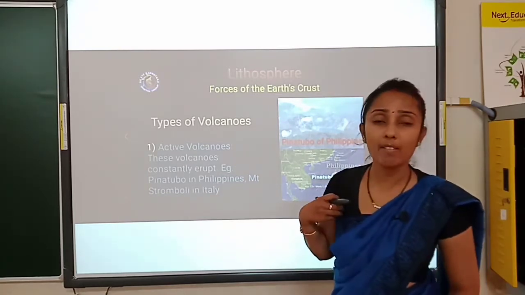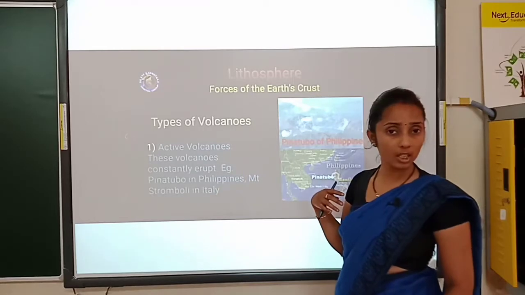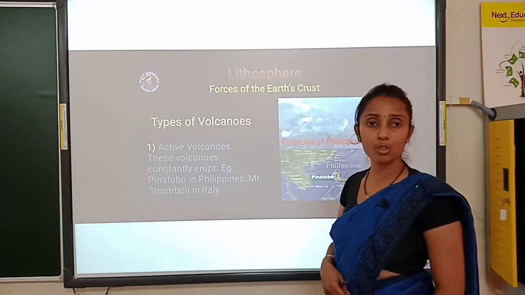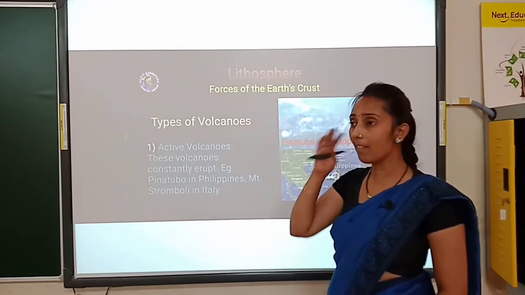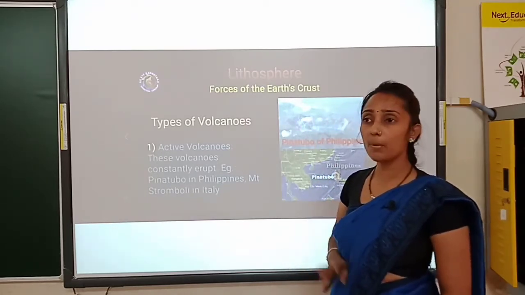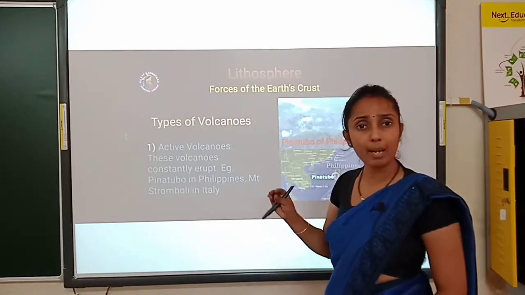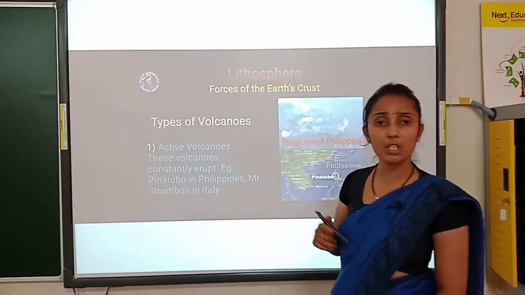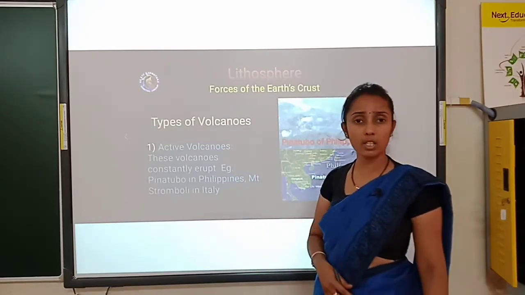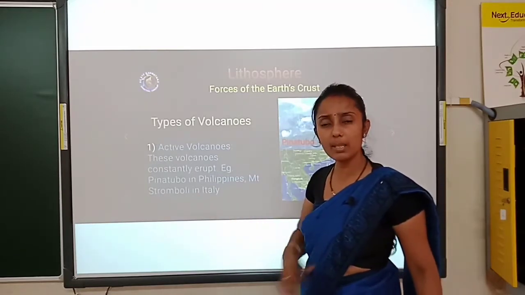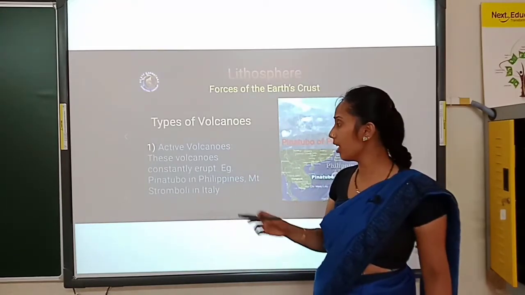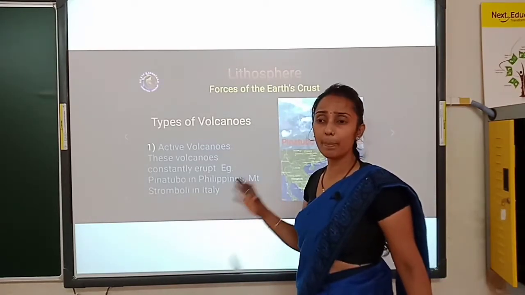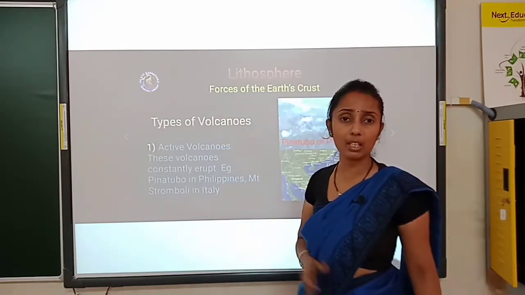In the sense, we have an assumption that Cherrapunji is known for rainfall. Our Karnataka Madikeri is known for rainfall. So we have a concept in our mind that Cherrapunji means there is always raining, Madikeri means always raining, cloudy weather, cold, right? Such a picture will come. So here, active volcano in the sense, children, every now and then we can get to see volcanoes. That is the place where we can most expect volcanoes.